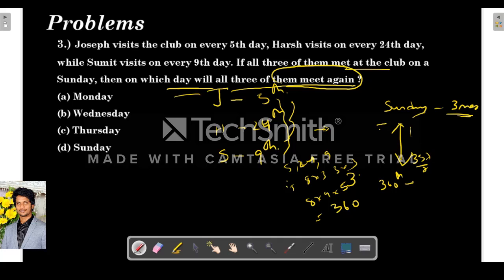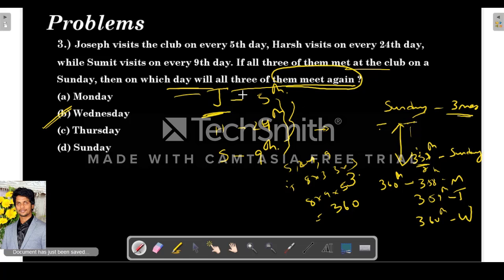So 357 is divisible by 7, right? So if it is Sunday, then the 357th day will be Sunday again, because it is divisible by 7. The week repeats from here. So the 358th day will be Monday, the 359th day will be Tuesday, and they meet on the 360th day, which is Wednesday.